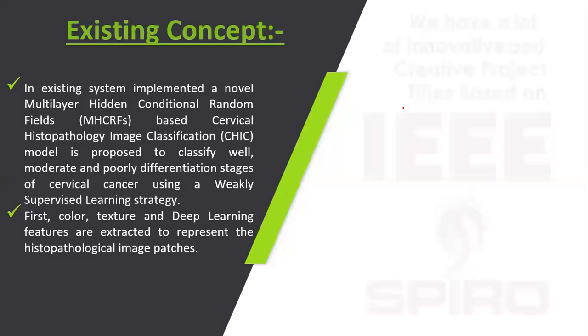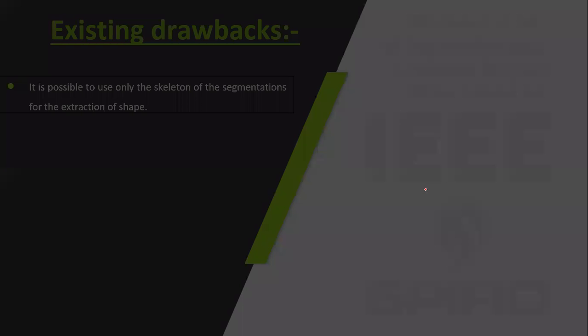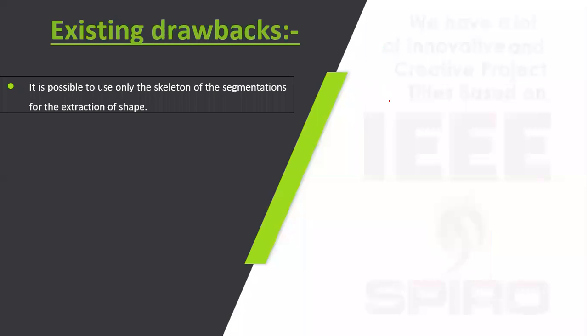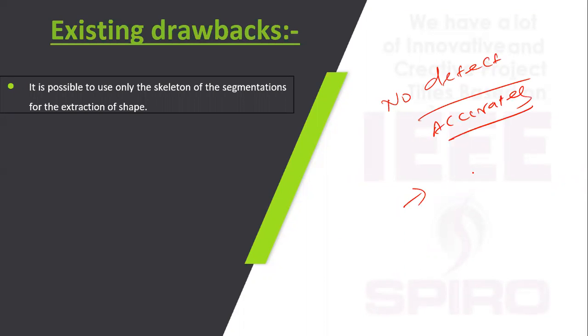In the existing system, they used machine learning and an artificial neural network model, with the use of these two models to detect cervical cancer. The existing drawbacks are that they don't detect accurately and also no segmentation is done here.